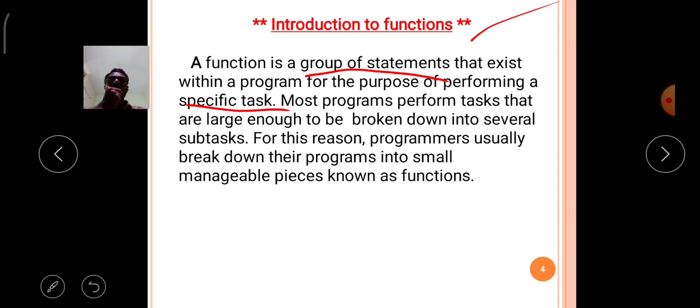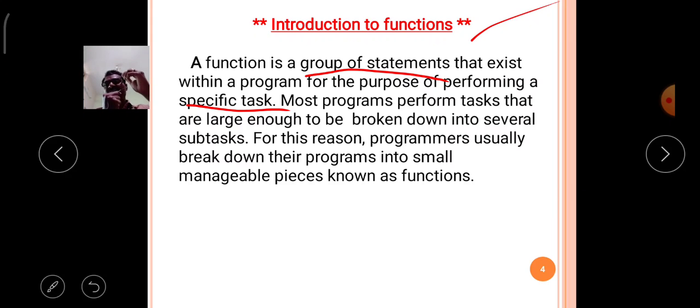A function is a group of statements. What is the meaning of group of statements? The combination of two or more statements clubbed together under a particular block, that means wrapped together under a particular concept, is called grouping of statements in Python.